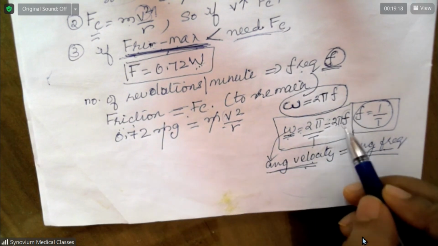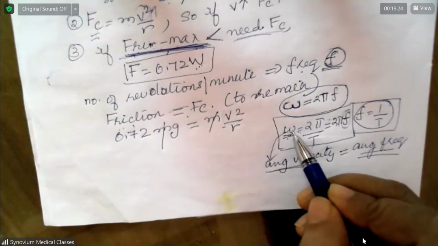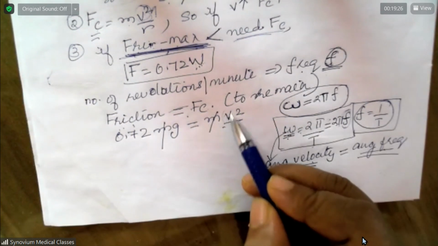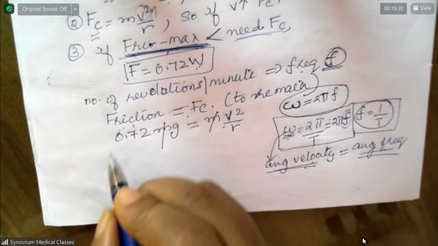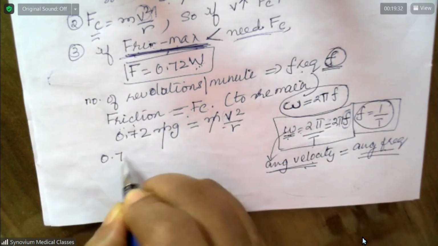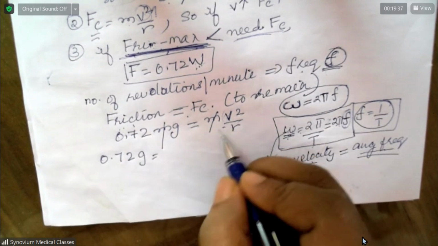Now what we need is F. To find F, you need omega. But here in this equation, we have V. What is the connection between V and omega? V is equal to R omega.